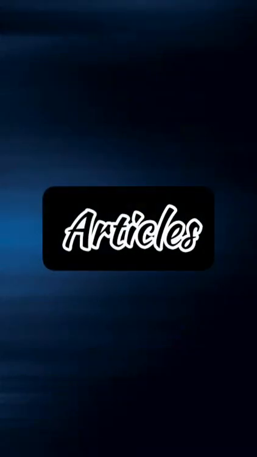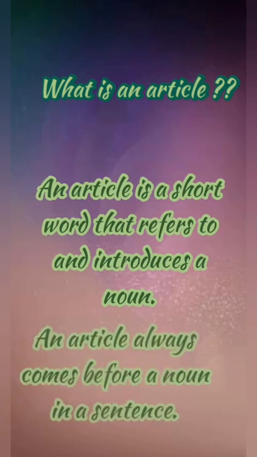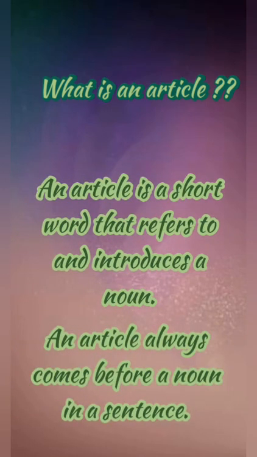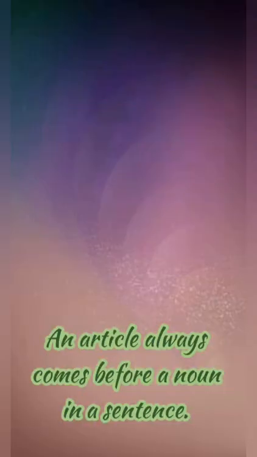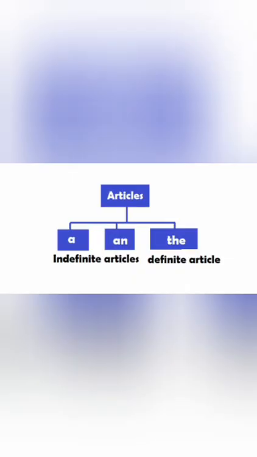Articles. What is an article? An article is a short word that refers to and introduces a noun. An article always comes before a noun in a sentence. There are two types of articles, definite and indefinite.